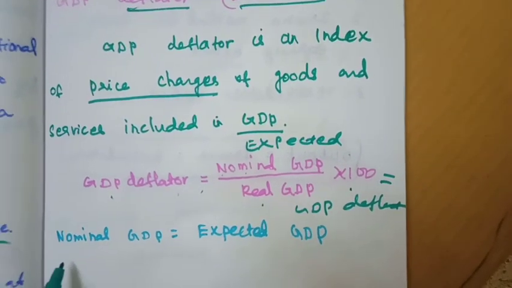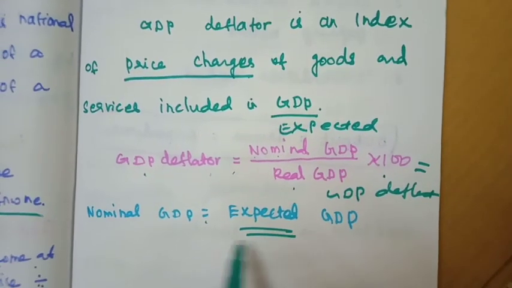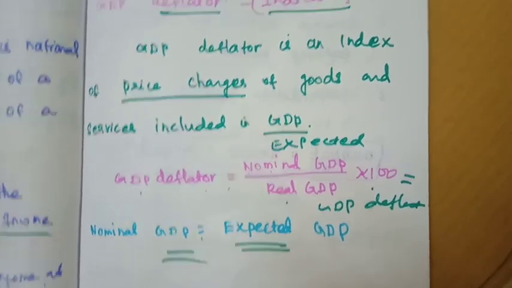Okay, next we will move to nominal GDP, which is equal to expected GDP, but in India this has not happened throughout the last 20 to 25 years. Two price system.